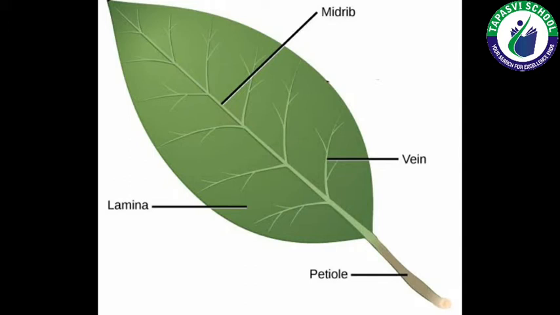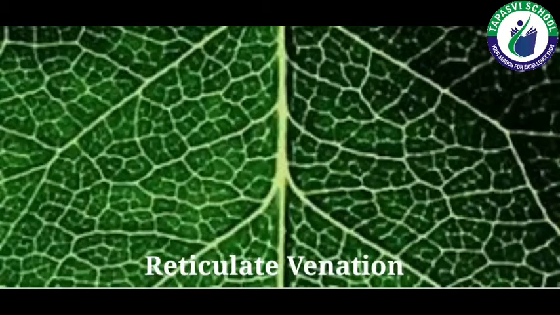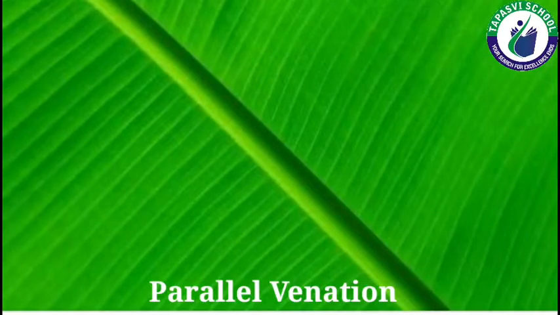Now we will discuss leaf venation. Leaf venation is nothing but the design made by veins in a leaf. There are two types of venation. If the design is net-like on both the sides of midrib, then it is known as reticulate venation. The other type of venation is parallel venation, in which you can see the veins are running parallel to one